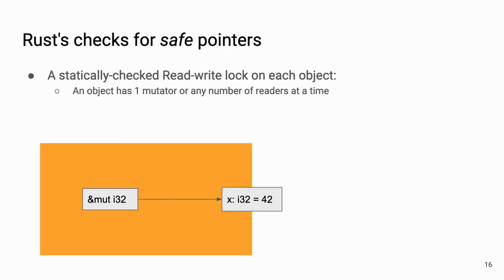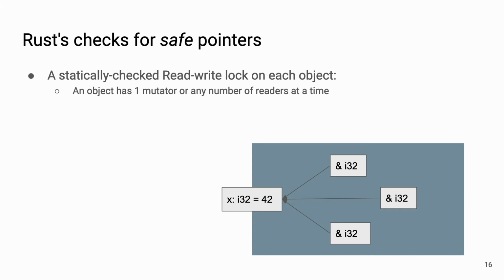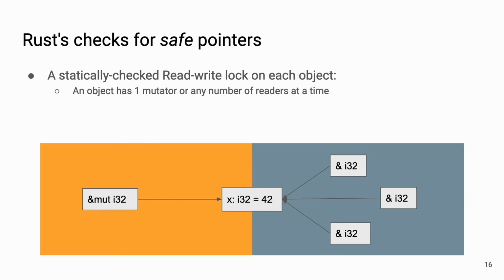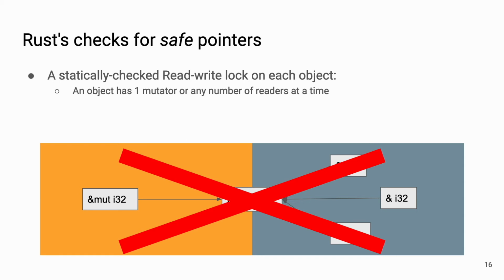So let's look first at what lifetime constraints and ownership constraints Rust checks. From Rust's point of view, each object has a statically checked read-write lock of sorts. So throughout an object's lifetime, each object has only one mutator or it has many readers, but we cannot have both of them together or multiple mutators. This is not allowed, for example.